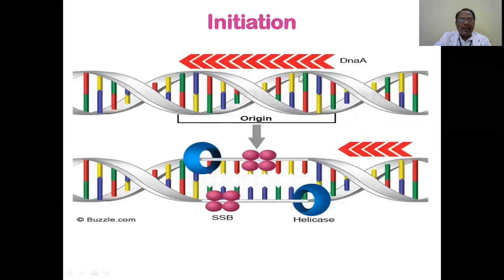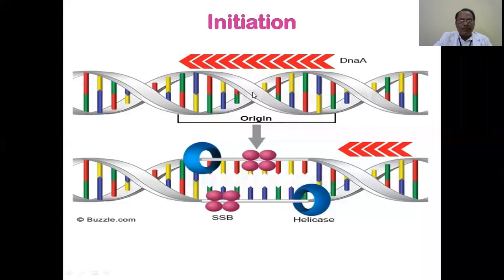This comes and identifies exactly the area where replication is to occur, and it will join here. This is called the origin site, the ORI site.